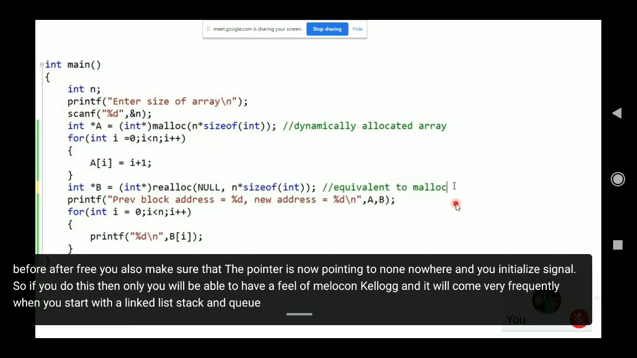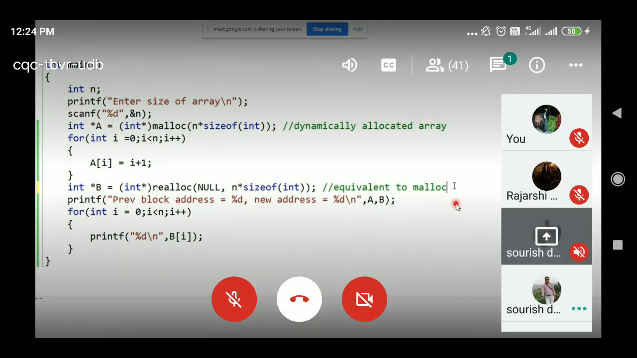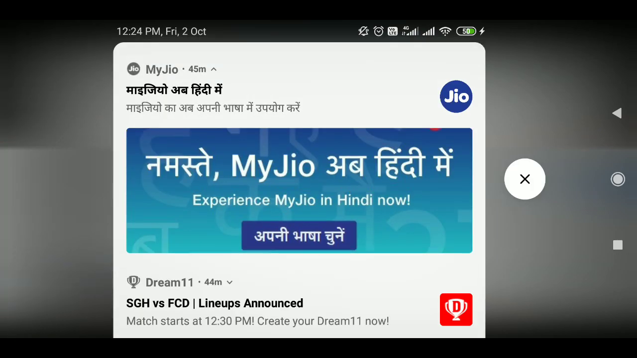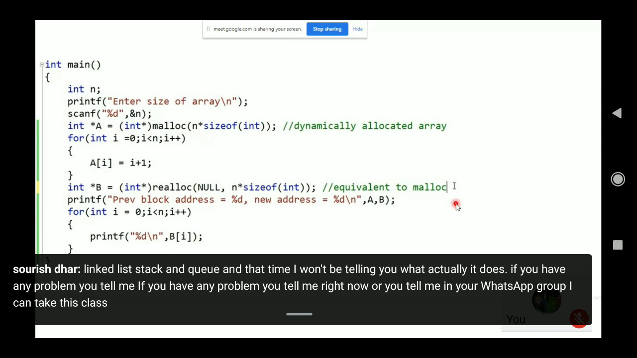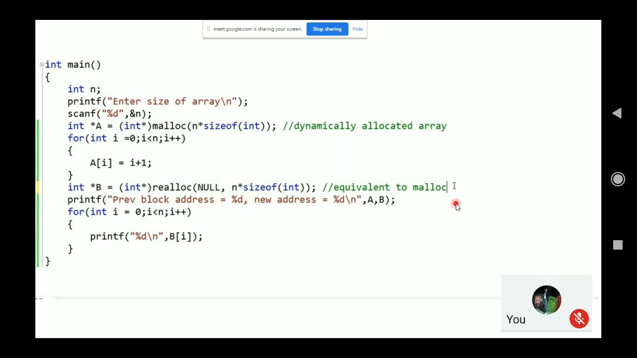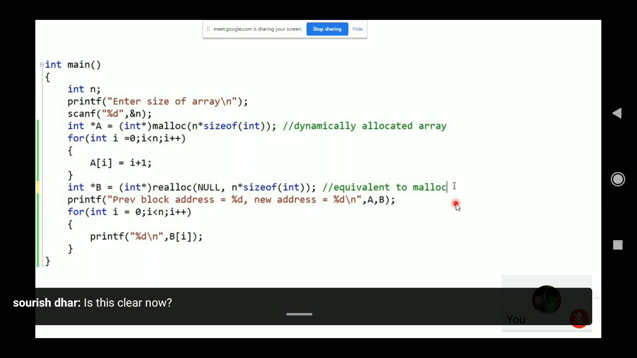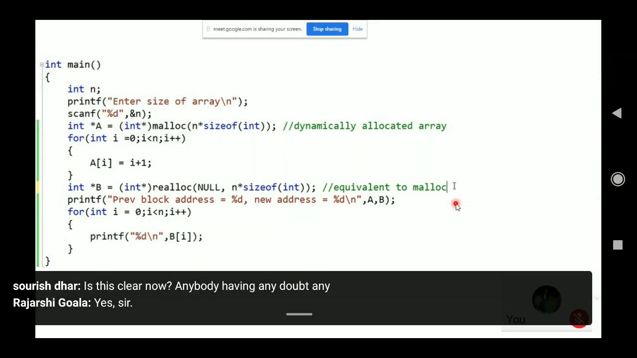And that time I want me in your group. I can say it again, but make sure you are doing this program on your own first. Is this clear now? Yes, sir. Any doubt?